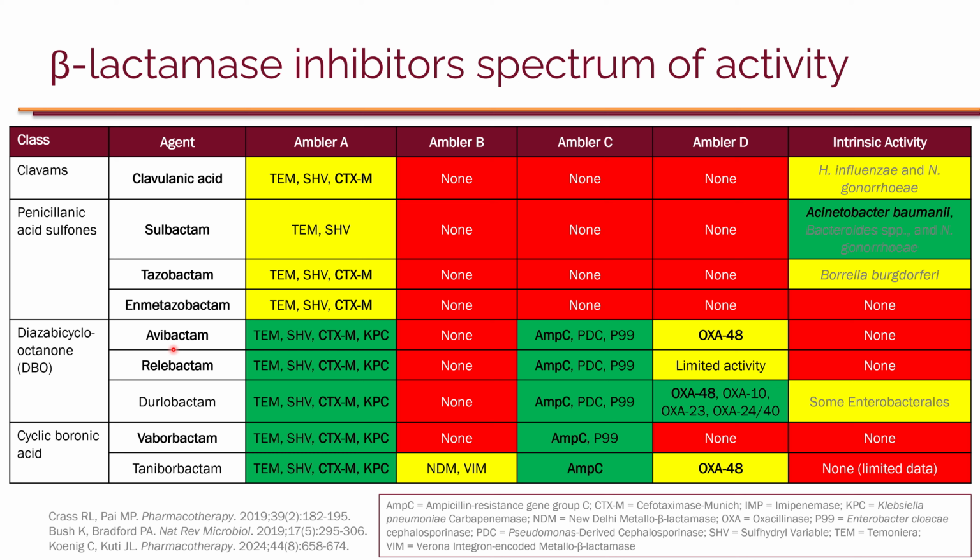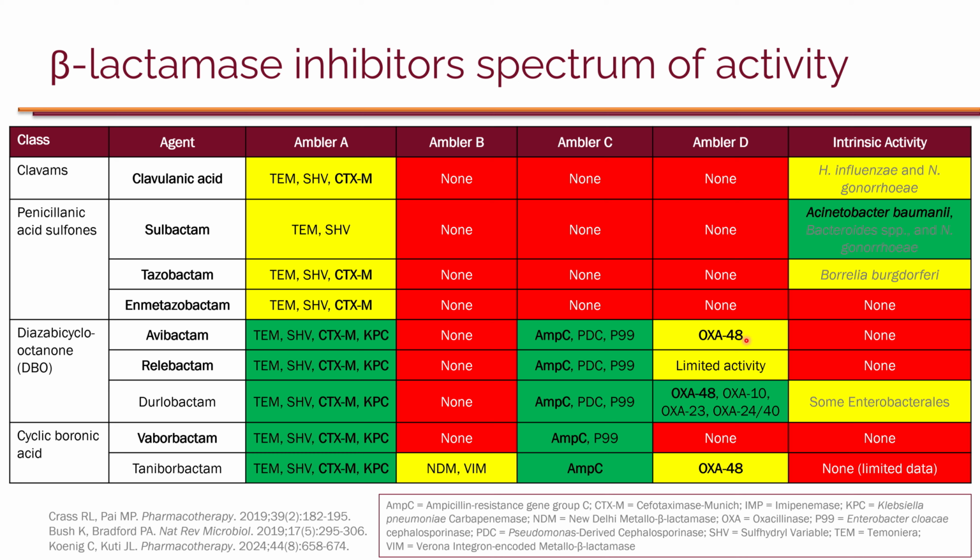Then we have avibactam, which has really good activity against class A, including ESBLs as well as KPC. So these are carbapenemases. So avibactam can restore activity against carbapenem-resistant Enterobacterales. It does not have activity against class B, but also is stable against class C, AmpC, and OXA-48.